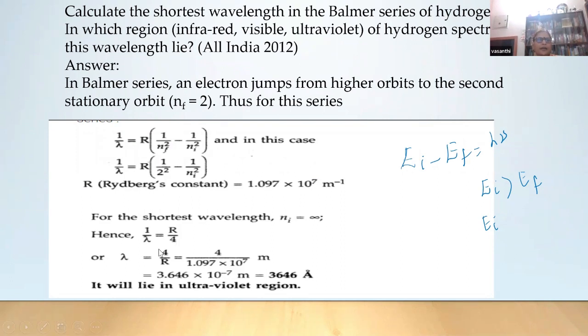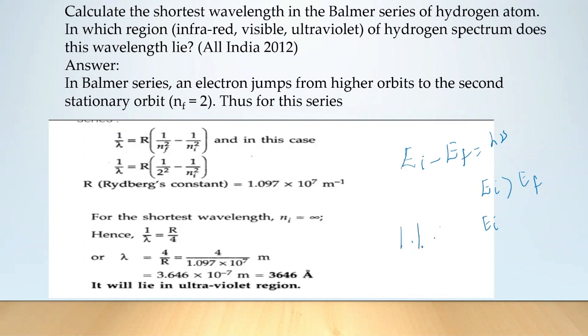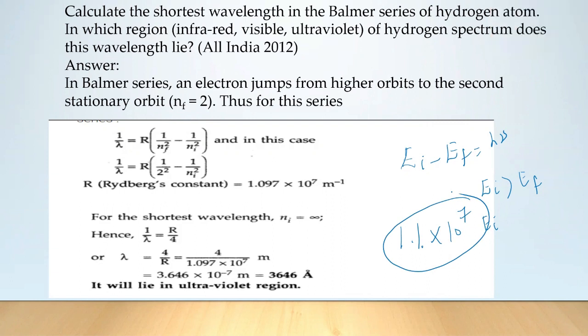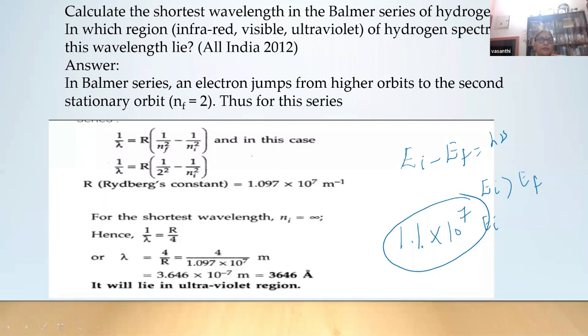So 1 by lambda is R by 4. And they can even remember this R value, 1.097 into 10 power 7. They can write the Rydberg constant as 1.1 into 10 power 7, no problem at all. And see here, it is visible, not ultraviolet. All the Balmer series lines are in the visible region.